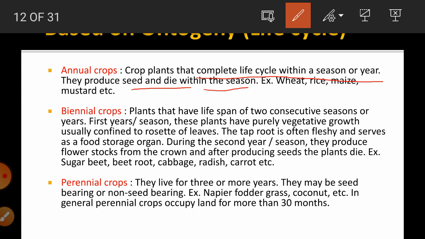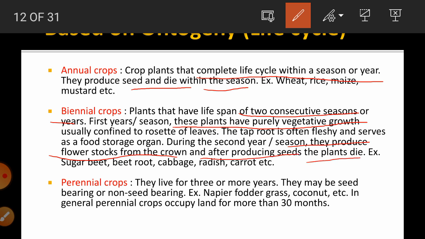The next one is biennial crop. These crops require 2 consecutive seasons or 2 years to complete their life cycle. In the first year or season, the plants have only vegetative growth. Then in the second year, they produce the flower stalk from the crown, and after producing seed, the plant undergoes death.